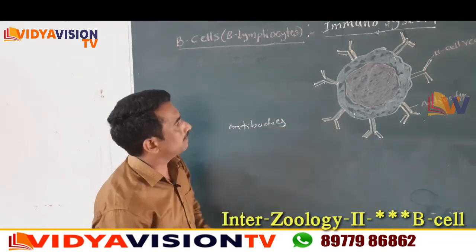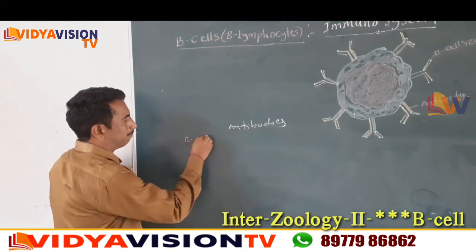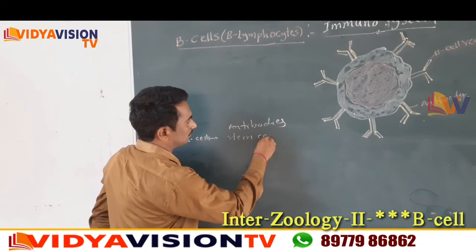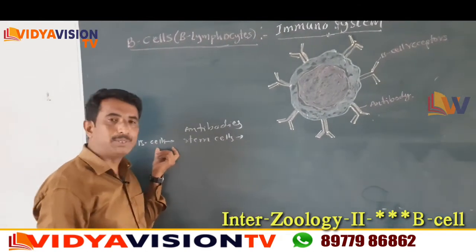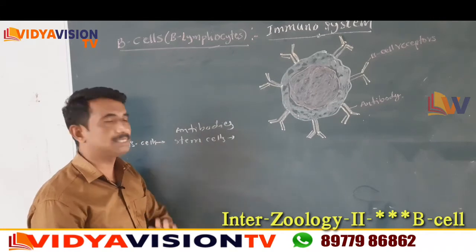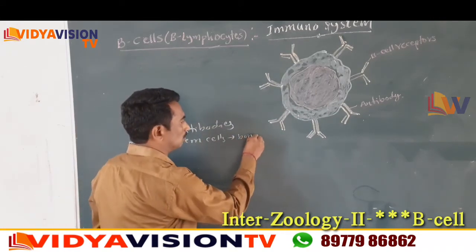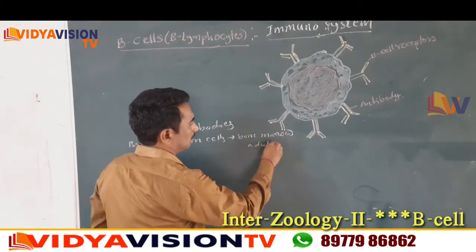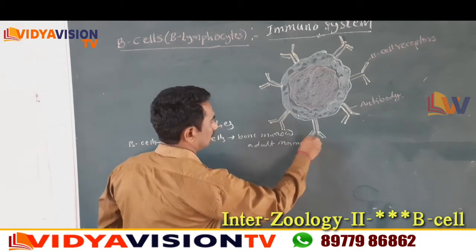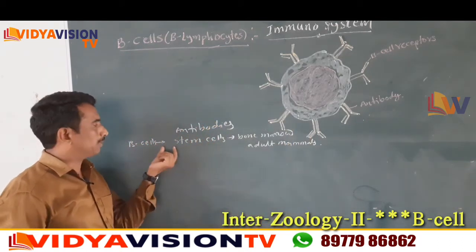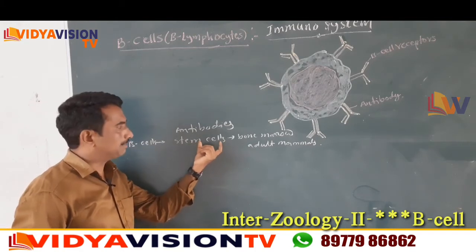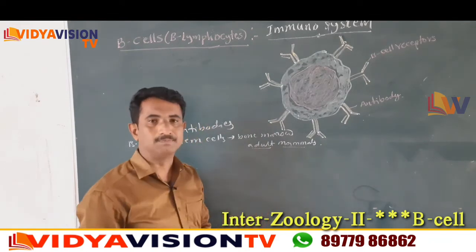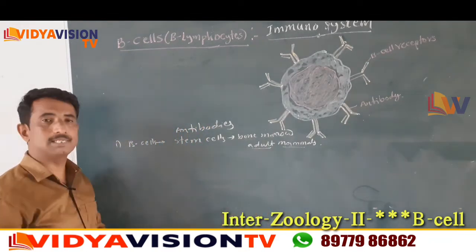Now, those B lymphocytes or B cells are produced from the stem cells. The stem cells are present in the bone marrow of adult mammals. So it is the first point, children: the B cells are produced from the stem cells.